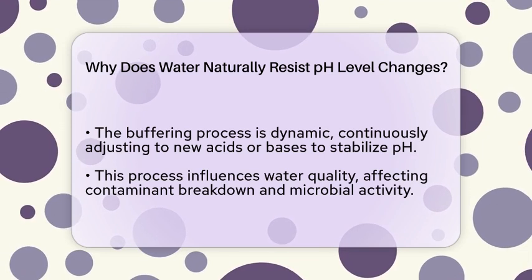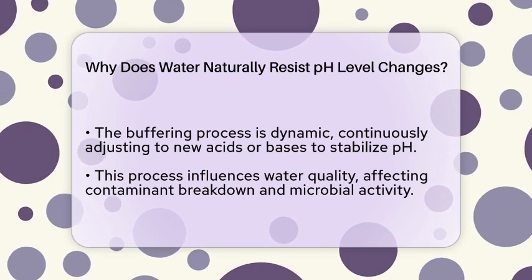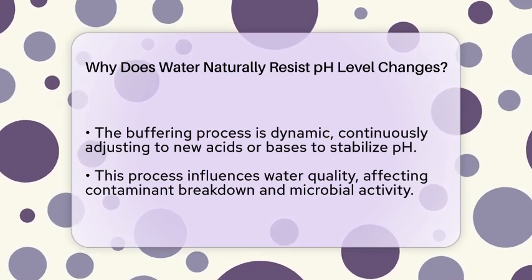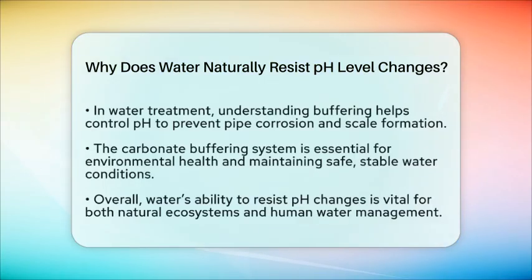Understanding this process is important for water quality management. Stable pH levels are essential because many water treatment processes depend on pH. For example, in groundwater and aquifers, buffering capacity influences how contaminants break down and how microbes behave. In water treatment plants, knowing the buffering system helps operators control pH to prevent corrosion of pipes or the formation